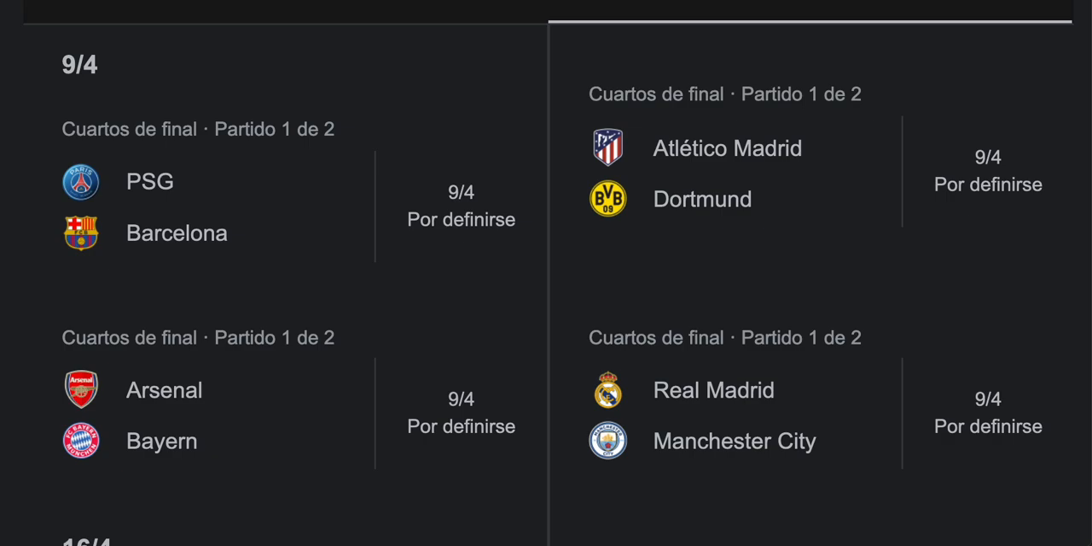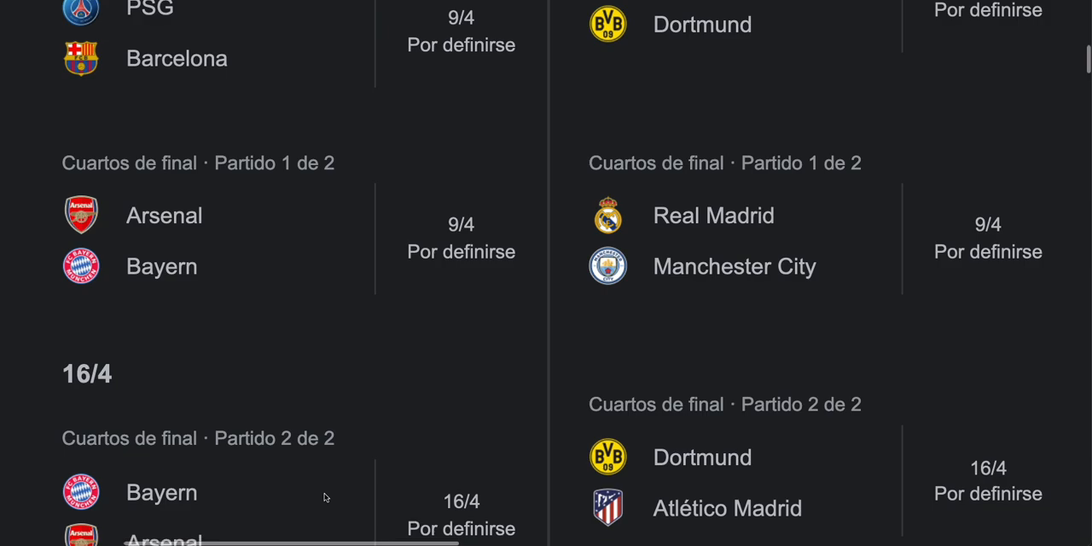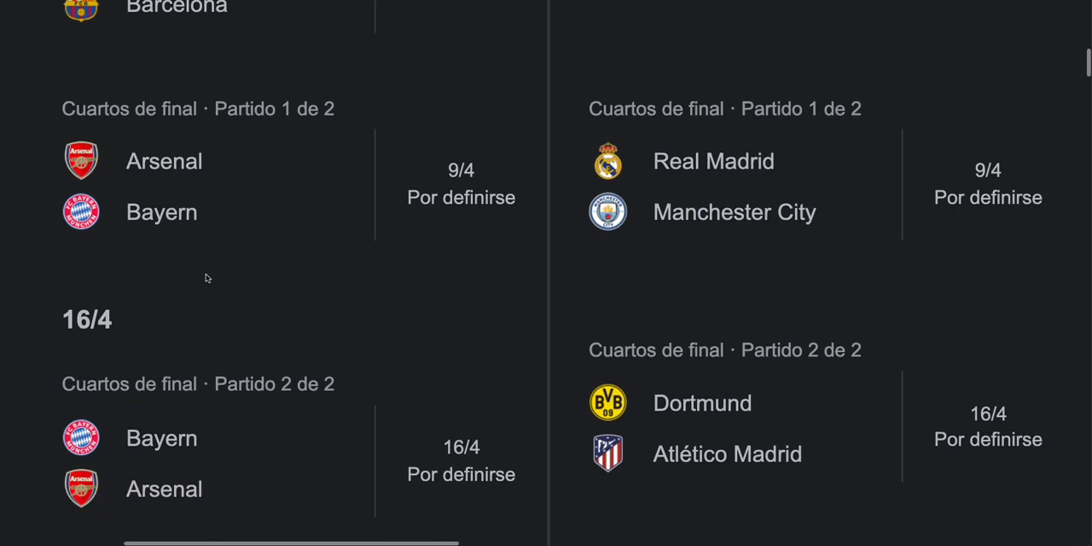About this game, I think that PSG will win the first game by 1 or 2 goals difference, and in the second leg, I think that the game will finish in a tie, or maybe Barcelona will win by 1 goal, and PSG will qualify to the semifinals.